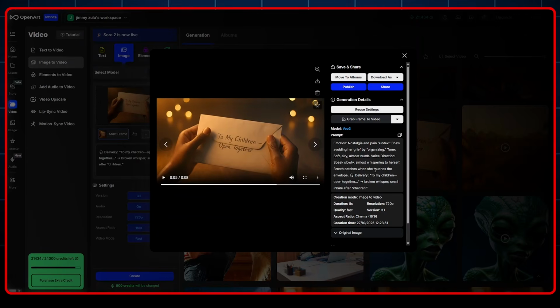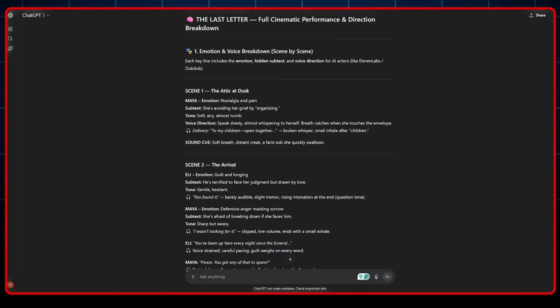And as you can see on our left, this is the exact prompt that we've just given it. From there, we proceeded with the same process. Now, according to our story, Ellie is the one who begins the conversation. Here is the breakdown of Ellie's emotion, how he's expressing himself, the tone in his voice, and these are the words that he has to say. And after that, this will be his entire expression.